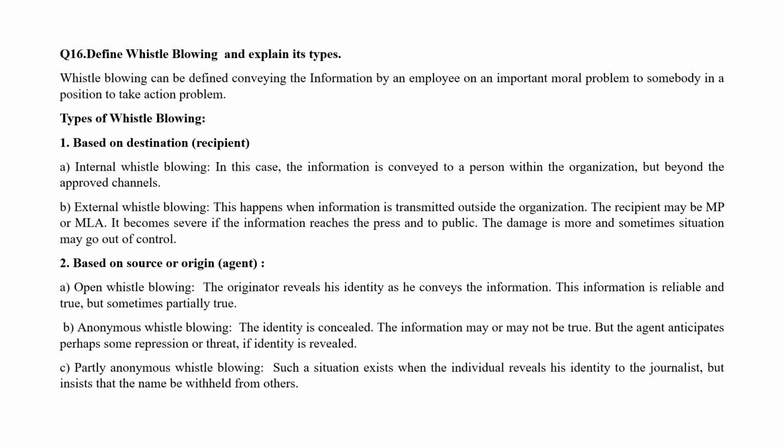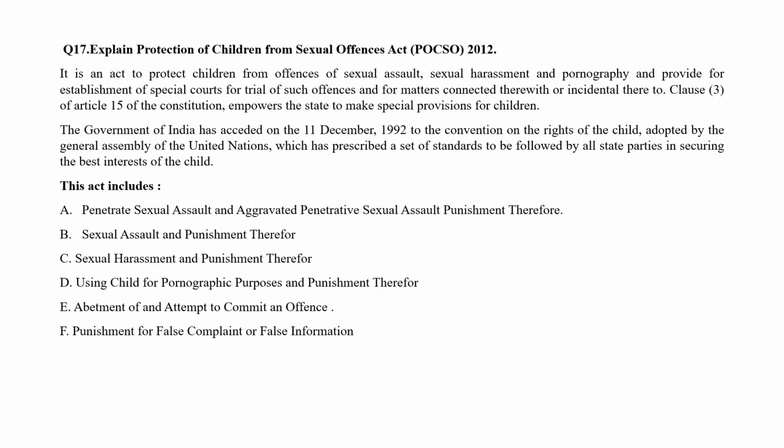Anonymous whistleblowing means the identity is concealed. The information may or may not be true, but the agent anticipates perhaps some repression or threat if identity is revealed. Partly anonymous whistleblowing is a situation that exists when an individual reveals his identity to the journalist but insists that the name be withheld from the others. So like this, there are different types of whistleblowing.